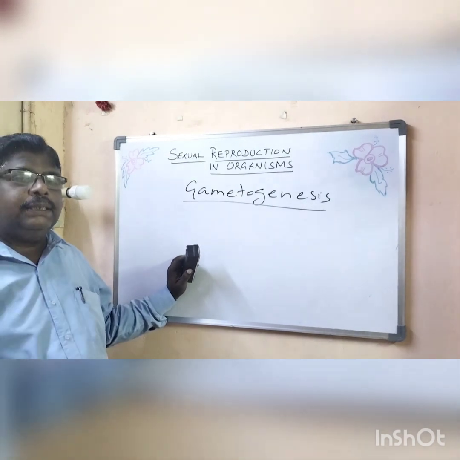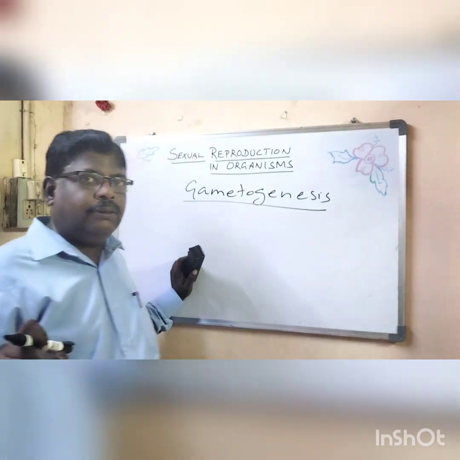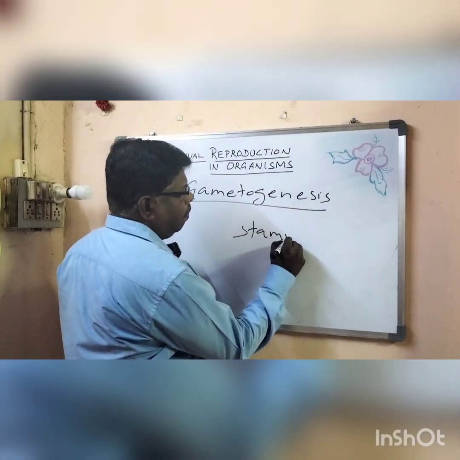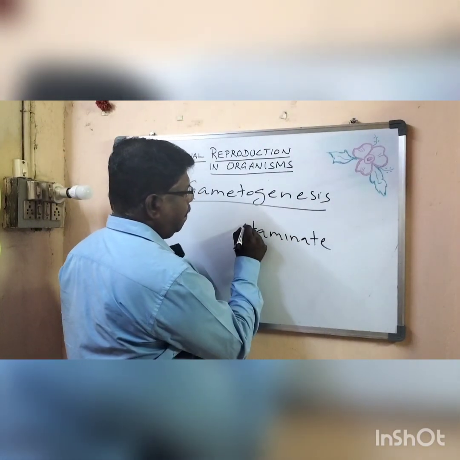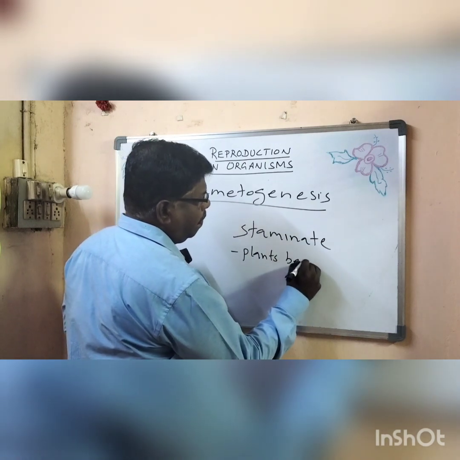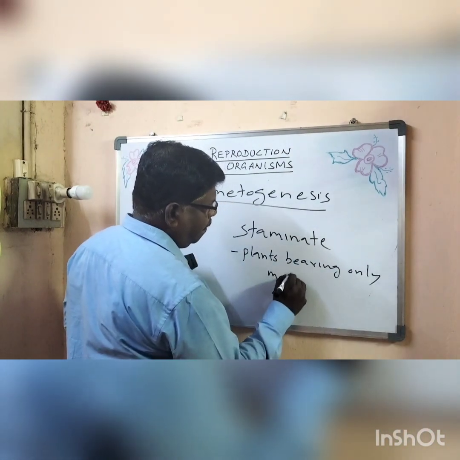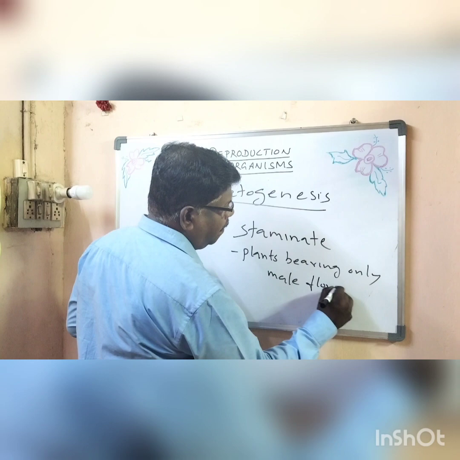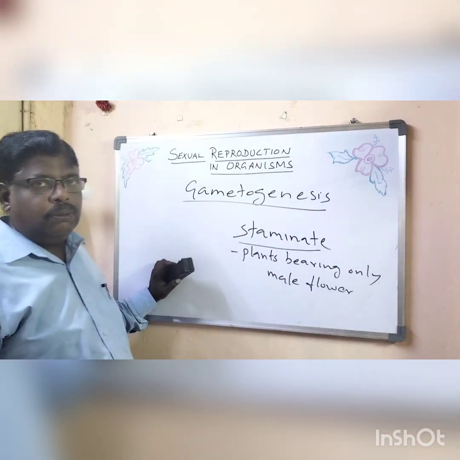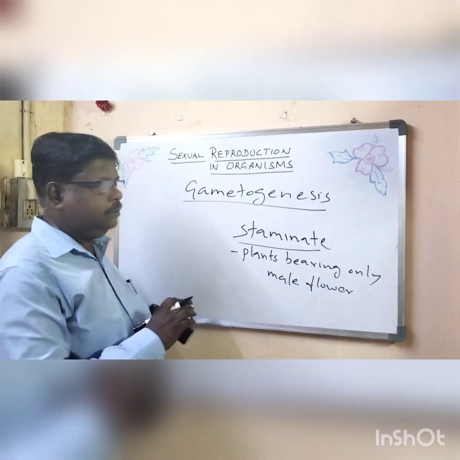In case of plants, the plant having only male flowers is called staminate. Staminate is the condition where a plant bears only the male flowers, that is, it will have only the anther.